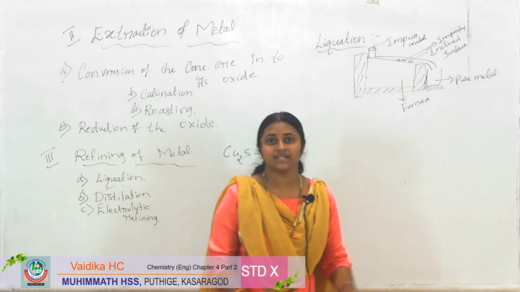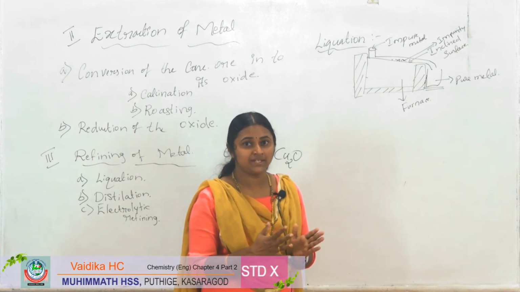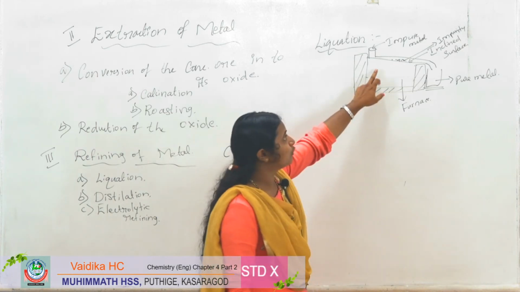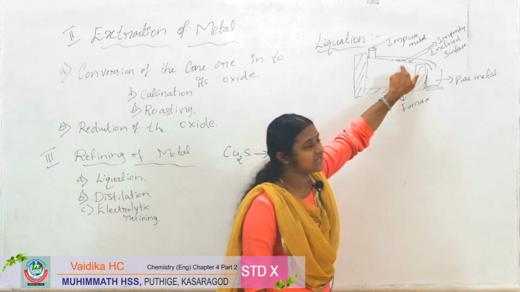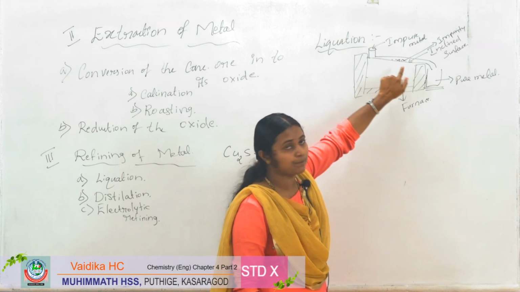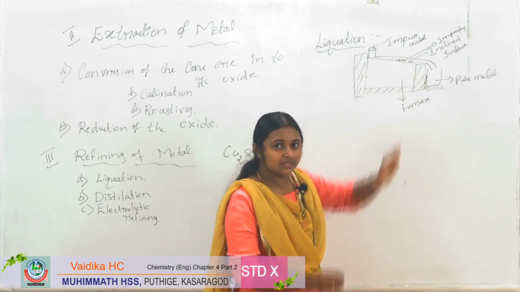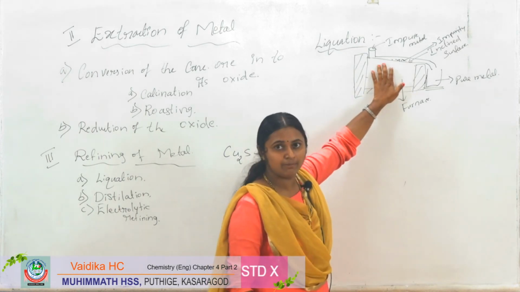Here we are using the furnace. In this process, we are heating the ore. We are putting the impure metal on this inclined surface, and this is the furnace. Here heat will be generated at high temperature.